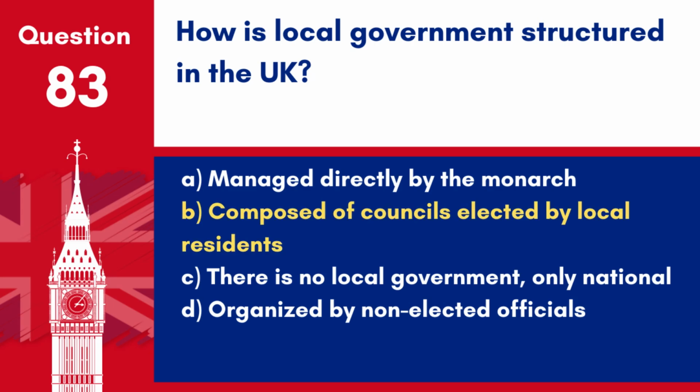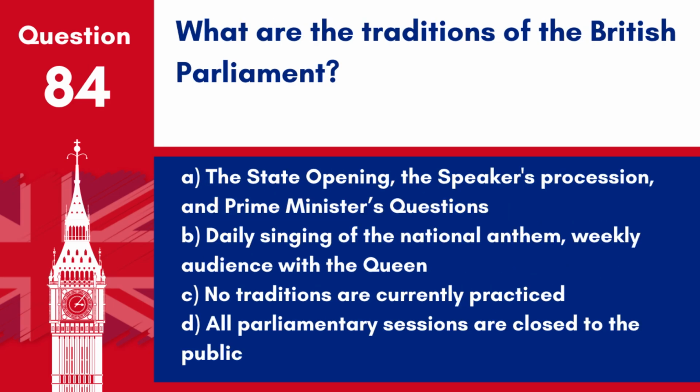Answer. B. Composed of councils elected by local residents. Local government in the UK is structured into councils, which are elected by the residents of local areas to manage local services and issues.